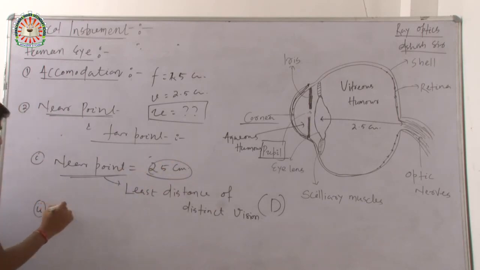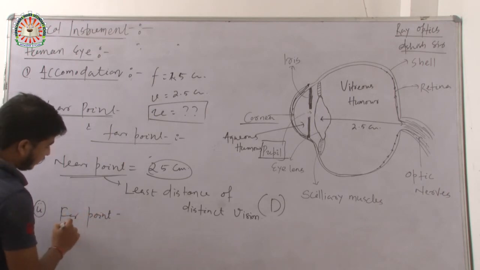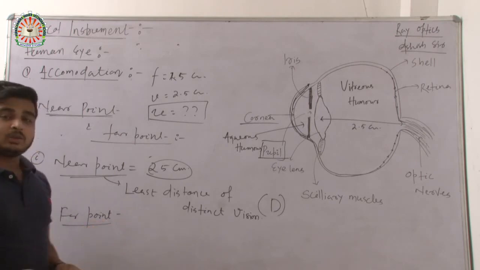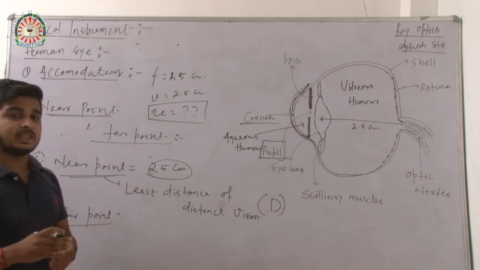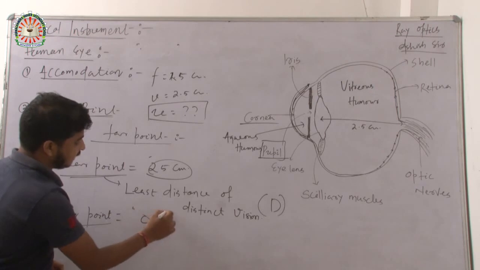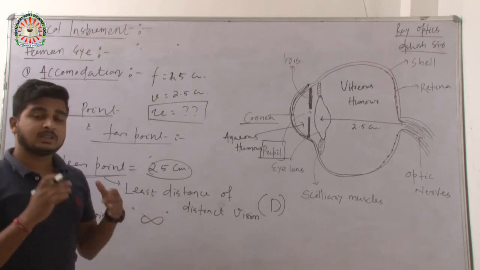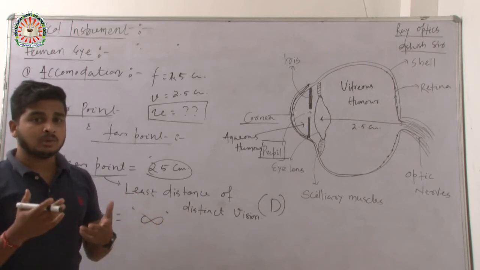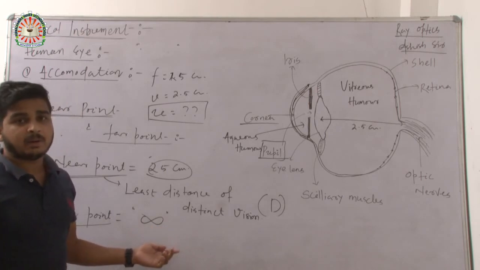And what is the far point? The far point is the maximum distance at which we can see things clearly. This far point is infinity, because we can see stars, planets, the sun, the moon, which are at very far distances from our eye.